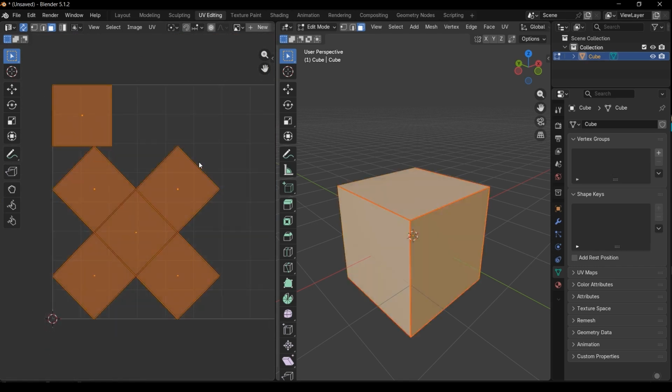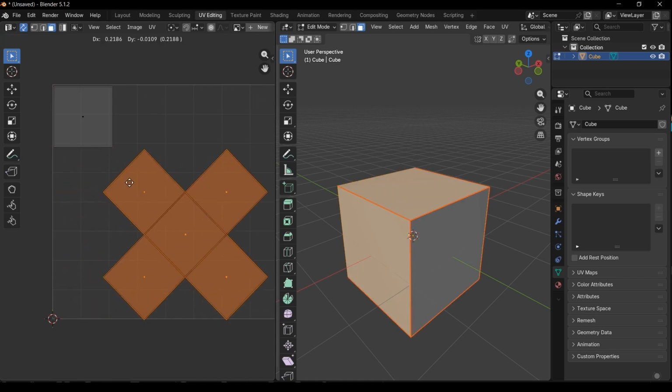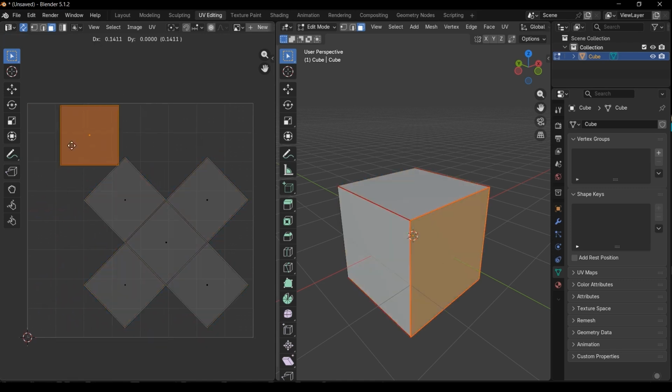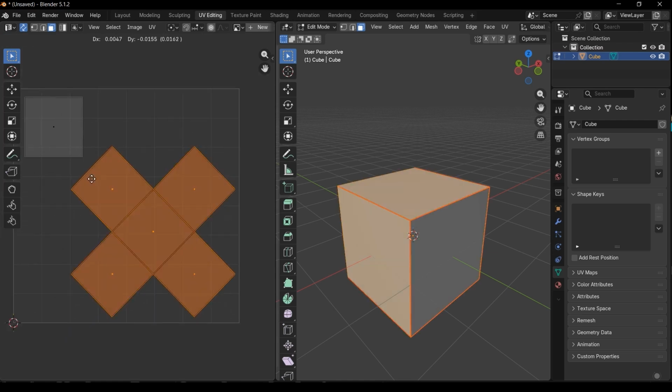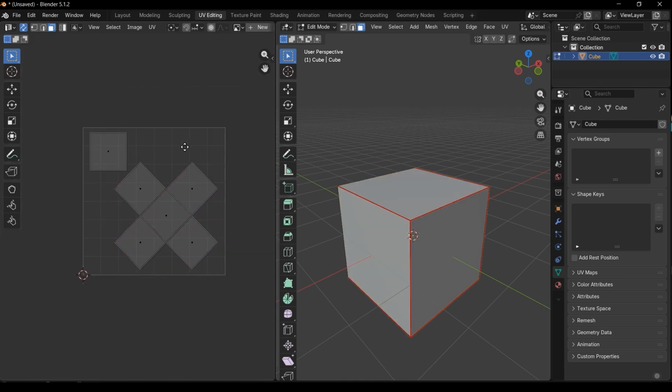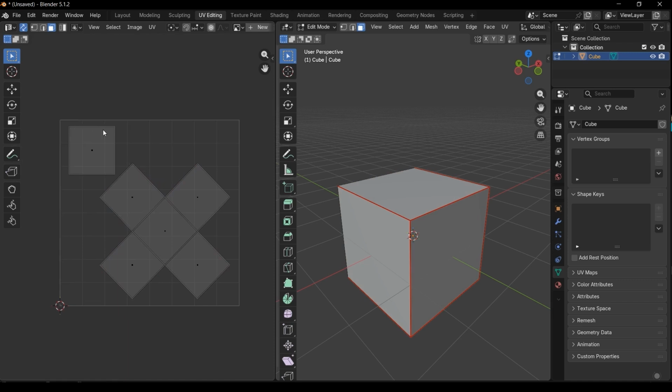We can press S and make it smaller, and then we need to move it. No matter where you want to put the UV islands actually, but do not overlap them like this. This is kind of dangerous. This is the first UV for the cube.